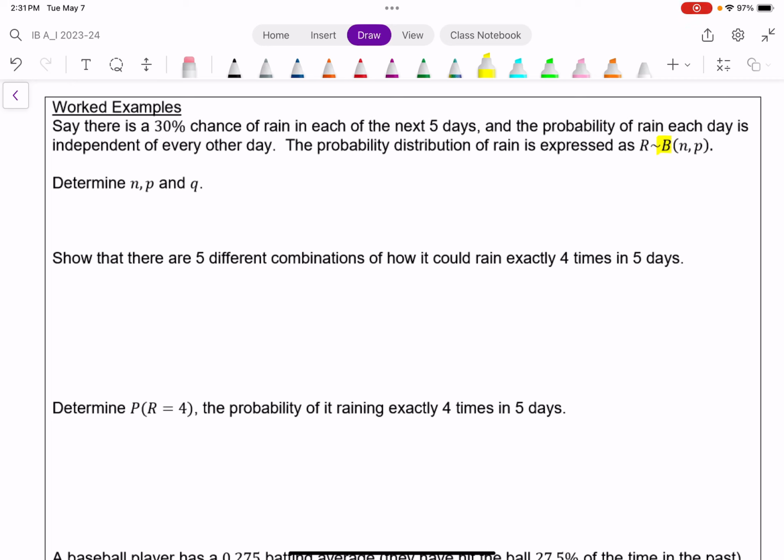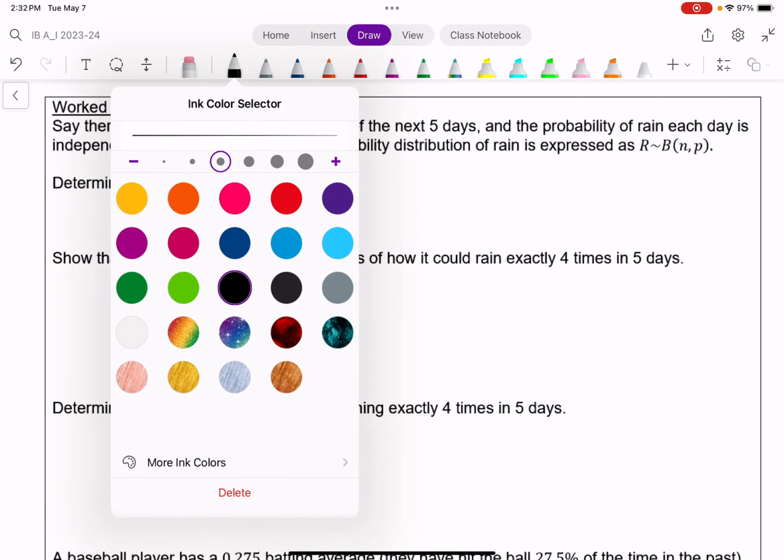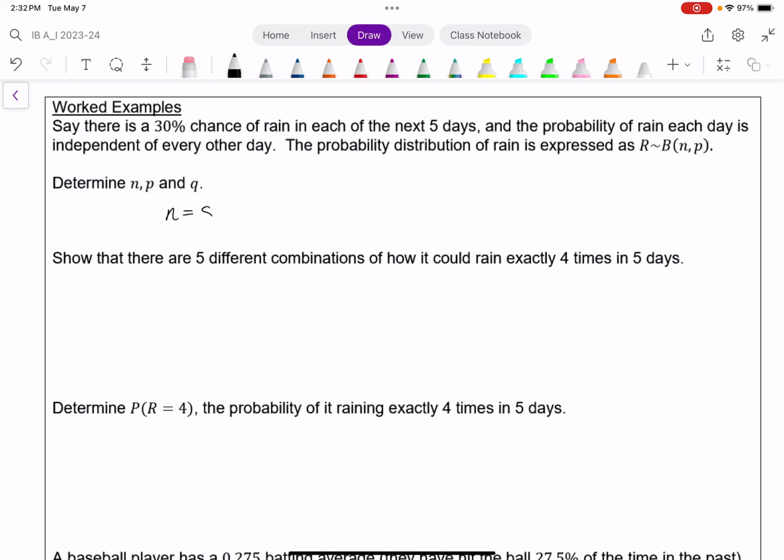All binomial distributions are about something that is binary, either happens or it doesn't. And N is the number of events, in this case the number of days, and P is the probability of success, which we can't get too hung up on the positive side of success. In this case, it's the probability of whatever we're measuring happening, so it's the probability of it raining. And so I've already given most of the answers to the first part, N, P, and Q. N is the number of events, in this case the number of days. And so for this, N would equal 5, because we say there's 5 days.